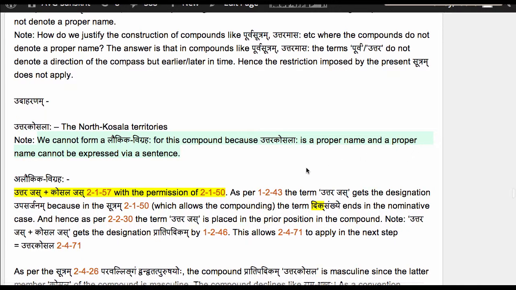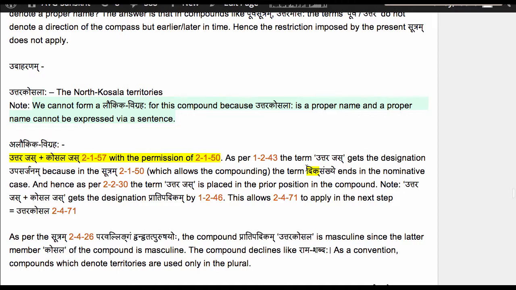Nahi vakyena sanya gamyate. So a sentence like Uttarashchate Kosalaha does not do justice to this compound. It only tells us what the Purva Padam is and what the Uttara Padam is. It is not a Laukika Vigraha. But of course every compound has an Alaukika Vigraha. In this case the Alaukika Vigraha is Uttara Jas Prathama Bahuvachanam plus Kosala Jas.